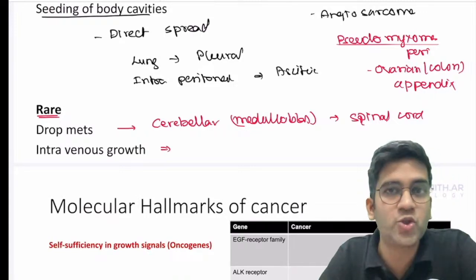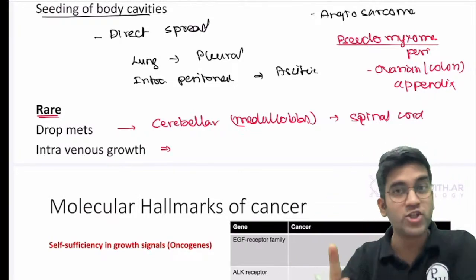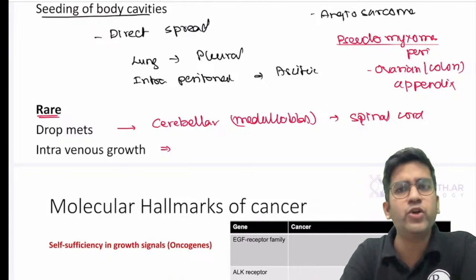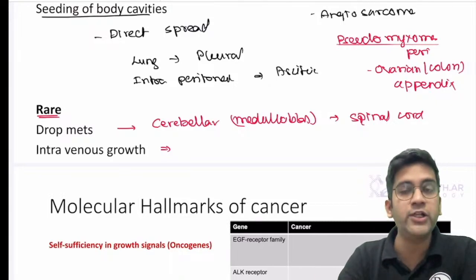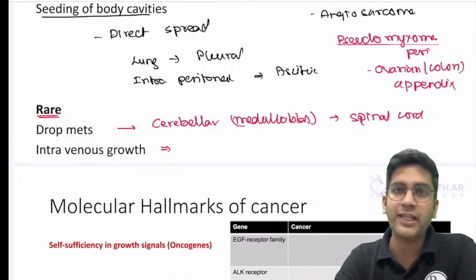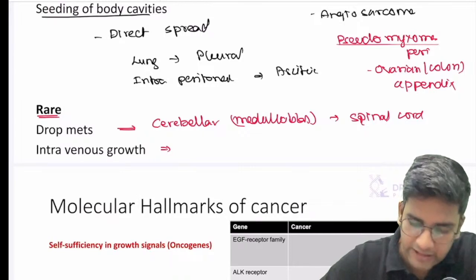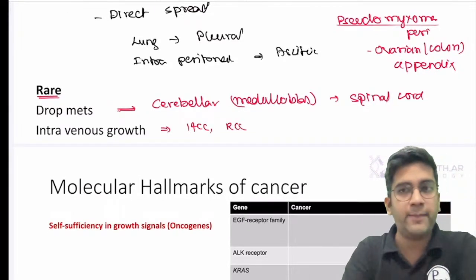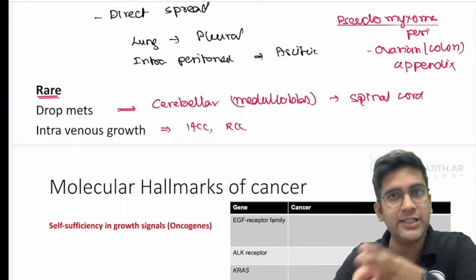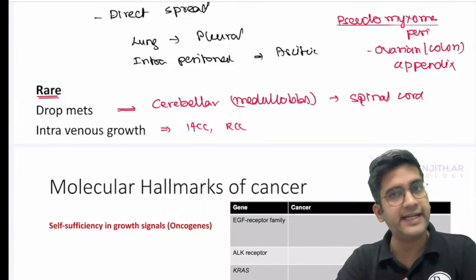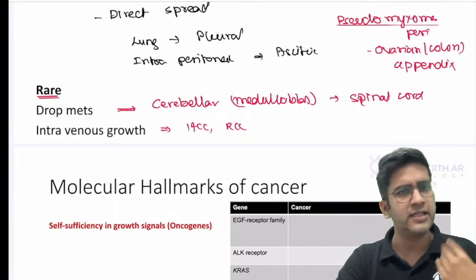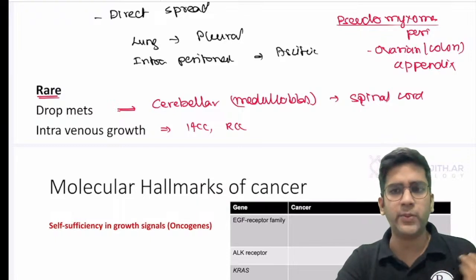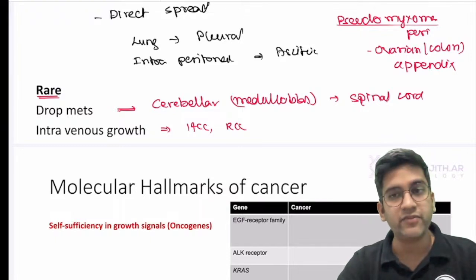Then I can have intravenous growth. Can anyone tell me which are the tumors which can grow into the vein? Not spread via vein. Spreading via vein will go into hematogenous, right? If it grows into the vein, again, it's a very rare and unique phenomenon. You must have definitely heard about your HCC and RCC. Hepatocellular carcinoma and renal cell carcinoma can easily grow into the inferior vena cava from the renal vein and even reach the heart. Same with HCC, it can go into the hepatic vein, IVC and reach the heart, right? These are very unique things.